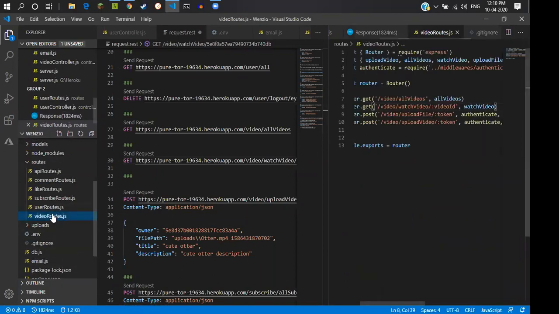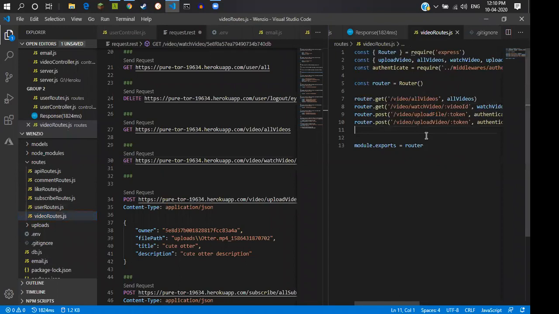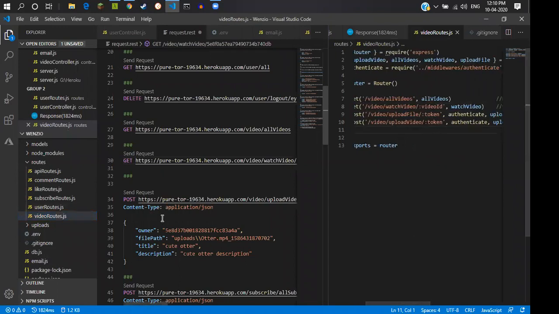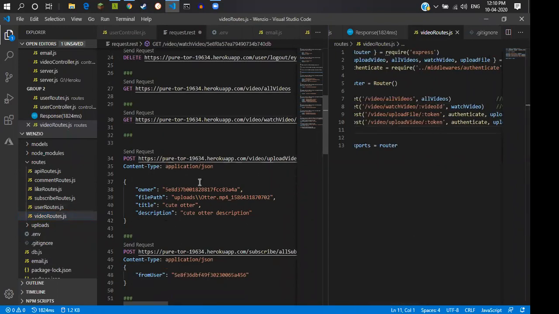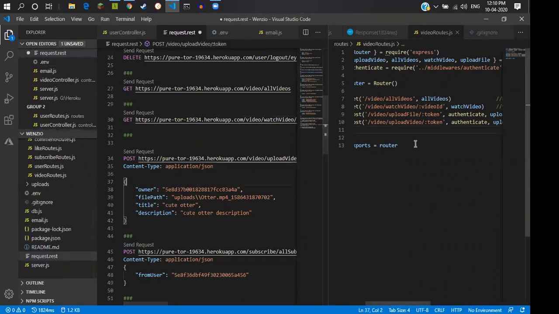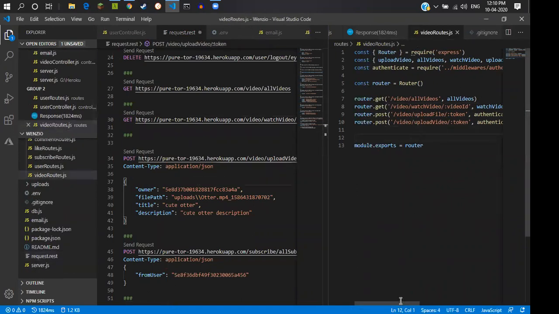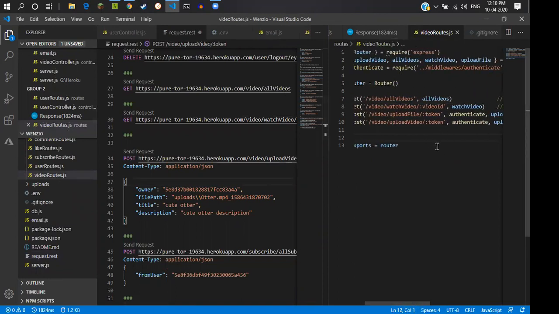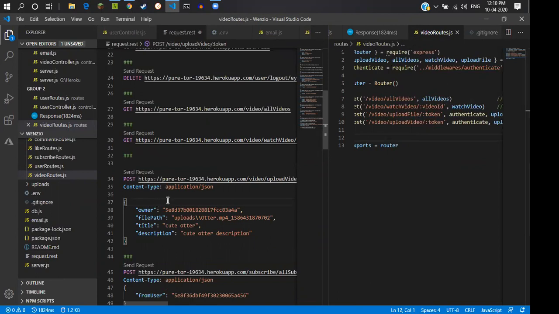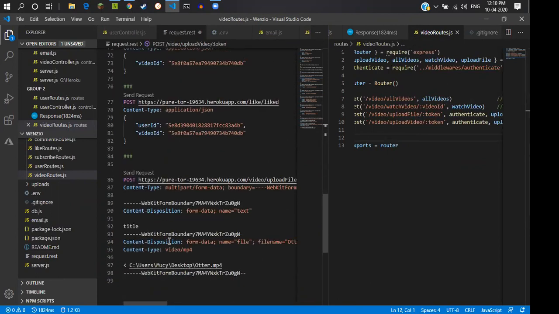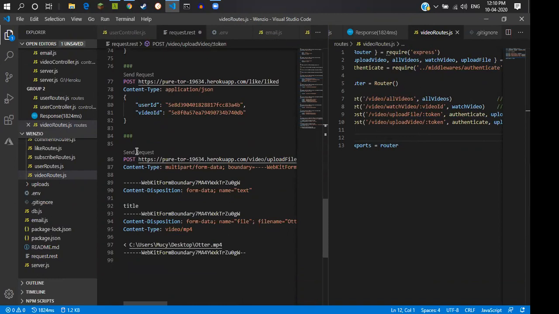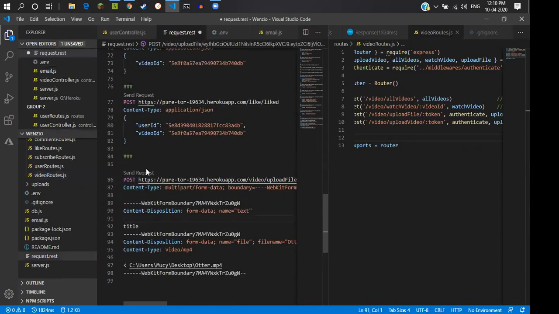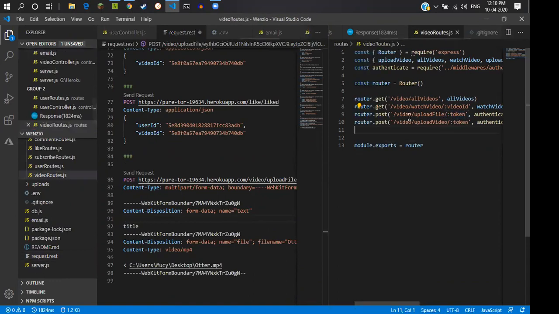Next is the uploading feature. For the uploading feature, we have this route. It has two routes. In the first route, we are uploading the file to the server. If we send the request here, we need the authentication of the user, so we need his token.